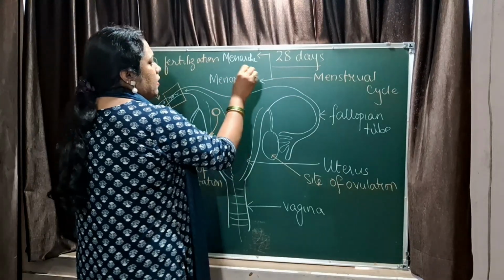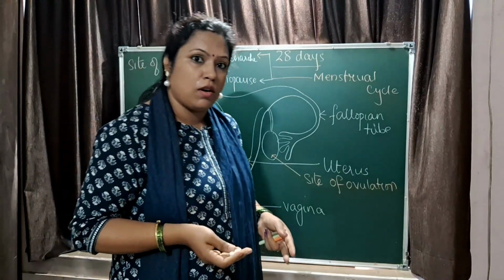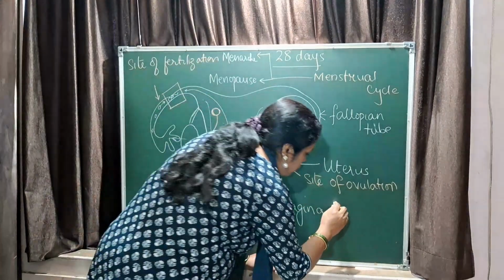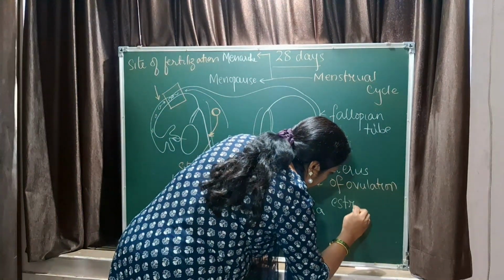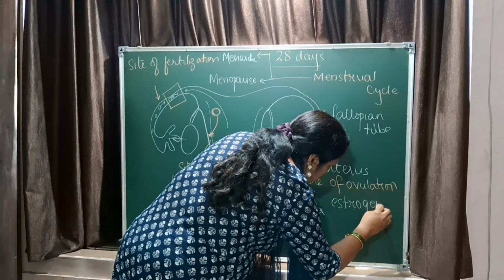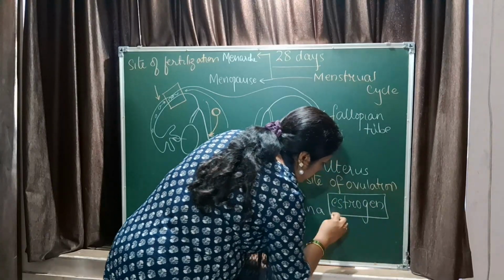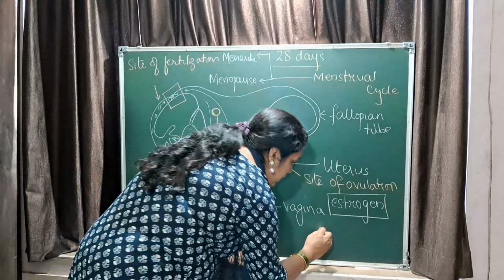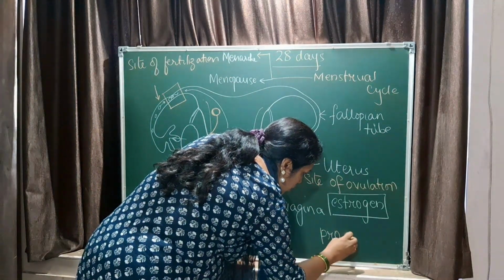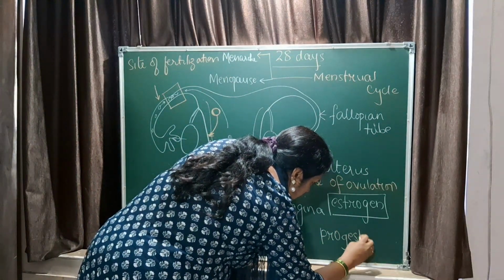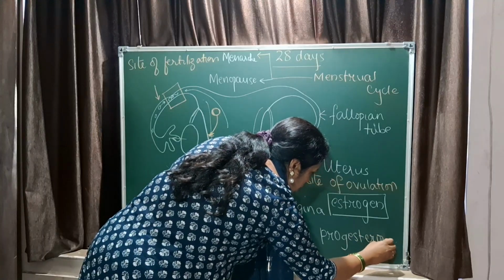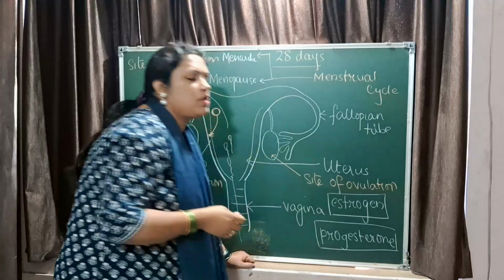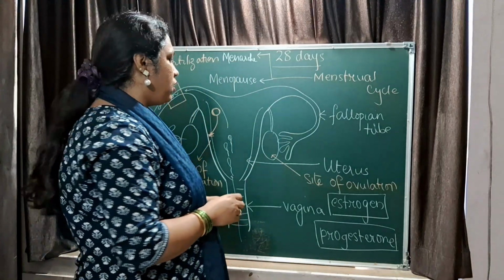Like in men there is testosterone, in females there is estrogen. So estrogen is a female hormone. There is one more hormone called progesterone, that is released during pregnancy, the pregnancy hormone, which is also a female hormone. So testosterone is a male hormone, and estrogen and progesterone are the female hormones.